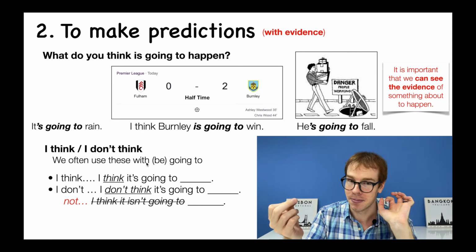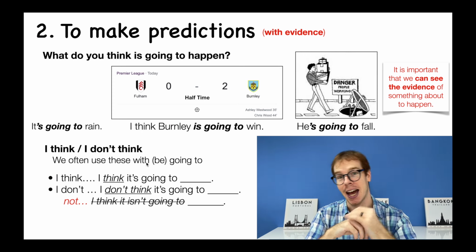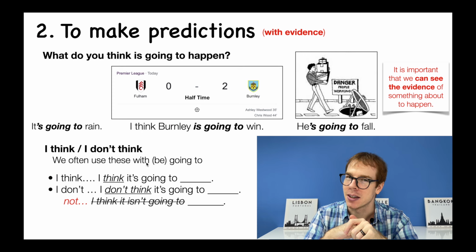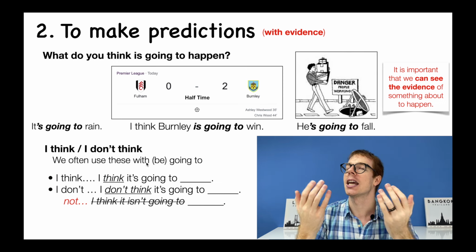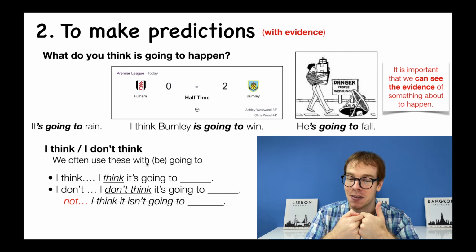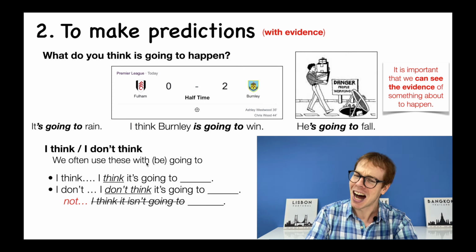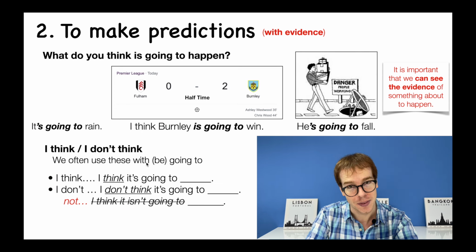So you can see Fulham have 0 and Burnley have 2 points. So I want you to think, based on this score, what is going to happen? Do you think Fulham is going to win? Or do you think that Burnley is going to win? Well, in my opinion, if I look at the Burnley score of 2 versus Fulham's score of 0, I think Burnley's going to win. I can see the evidence. I think Burnley's going to win, okay?